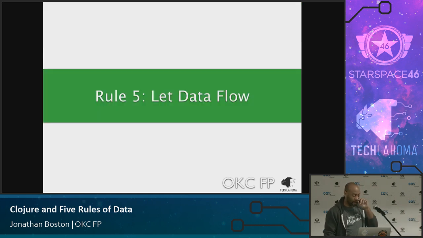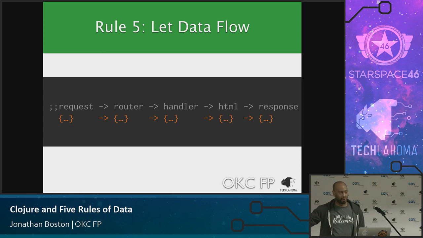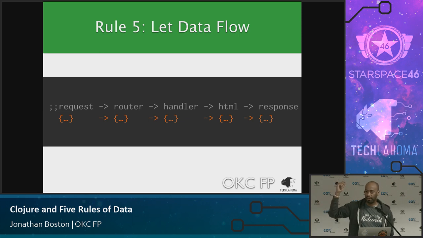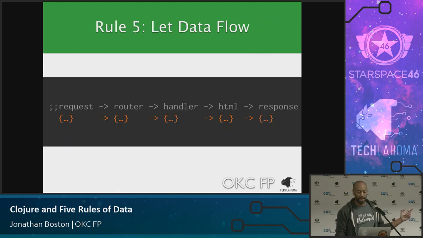And then rule number 5, let data flow. Everything I do is web-based, so it always starts with a request. The request comes in, it goes to the router, then it gets the handler, you generate some HTML, and then you generate the response. This is all just one big data transformation. Remember, this is what a request looks like. It's just data. So you get the request.